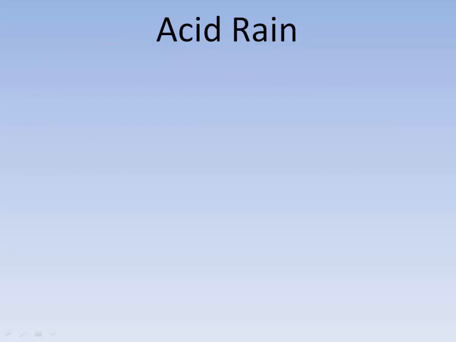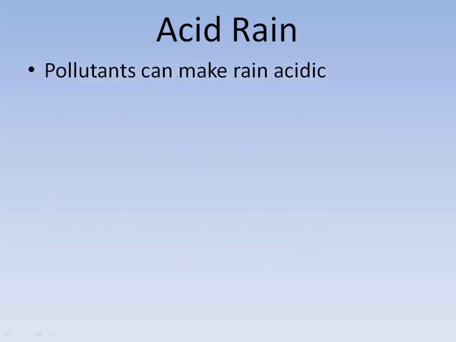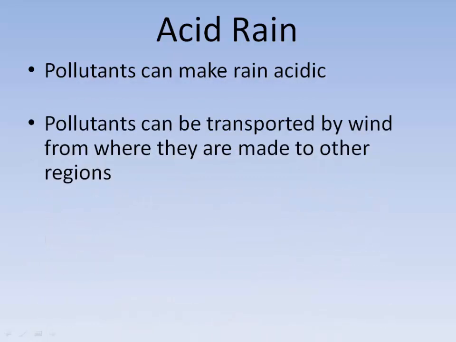Let's talk about acid rain. Pollutants from burning fossil fuels can make rain acid. Pollutants are transported by the wind from where the pollutants are produced to other regions. So in other words, pollutants that are produced to the west of us in West Virginia, Ohio, Indiana, Illinois, those pollutants are transported by the winds to the east. So they end up over us.